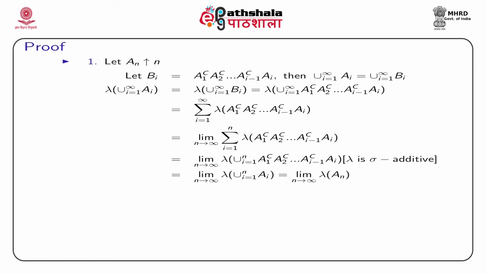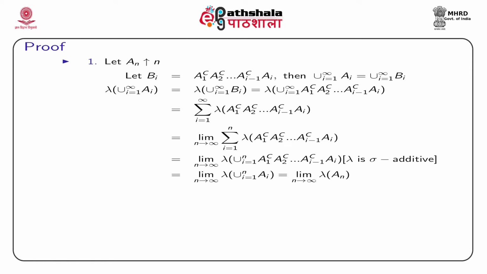So, we are taking union over Bi, which is the same as union over Ai, as limit n tends to infinity lambda union over Ai, and if we take the limit, then it will be limit n tends to infinity lambda of An. Why is this An? Because if you consider A1, A2, An, this is a sequence of monotone increasing sets. If they are monotonically increasing, then their union will be their highest one. So, whatever we are taking is the union, and among these sets An is the maximum, the highest one. So, we have lambda of An, so limit n tends to infinity lambda An.